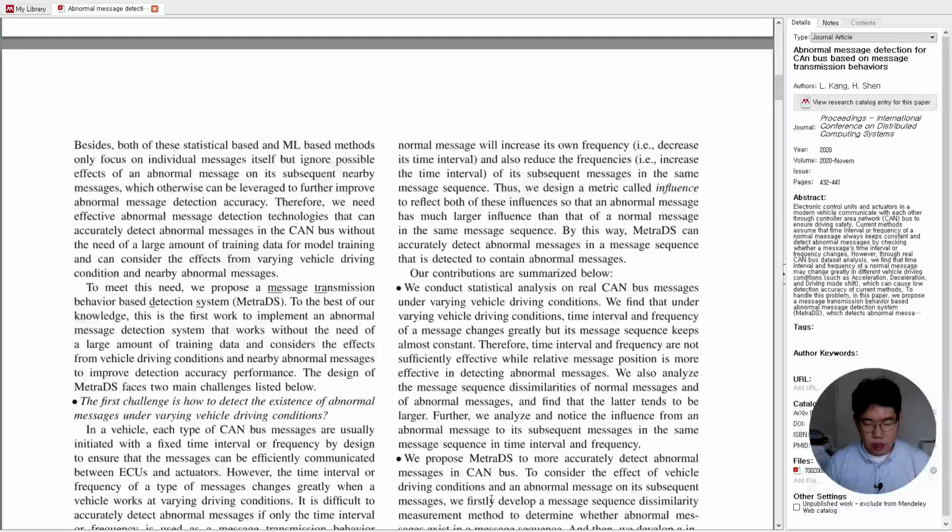We propose MetraDS to more accurately detect abnormal messages in CAN bus.